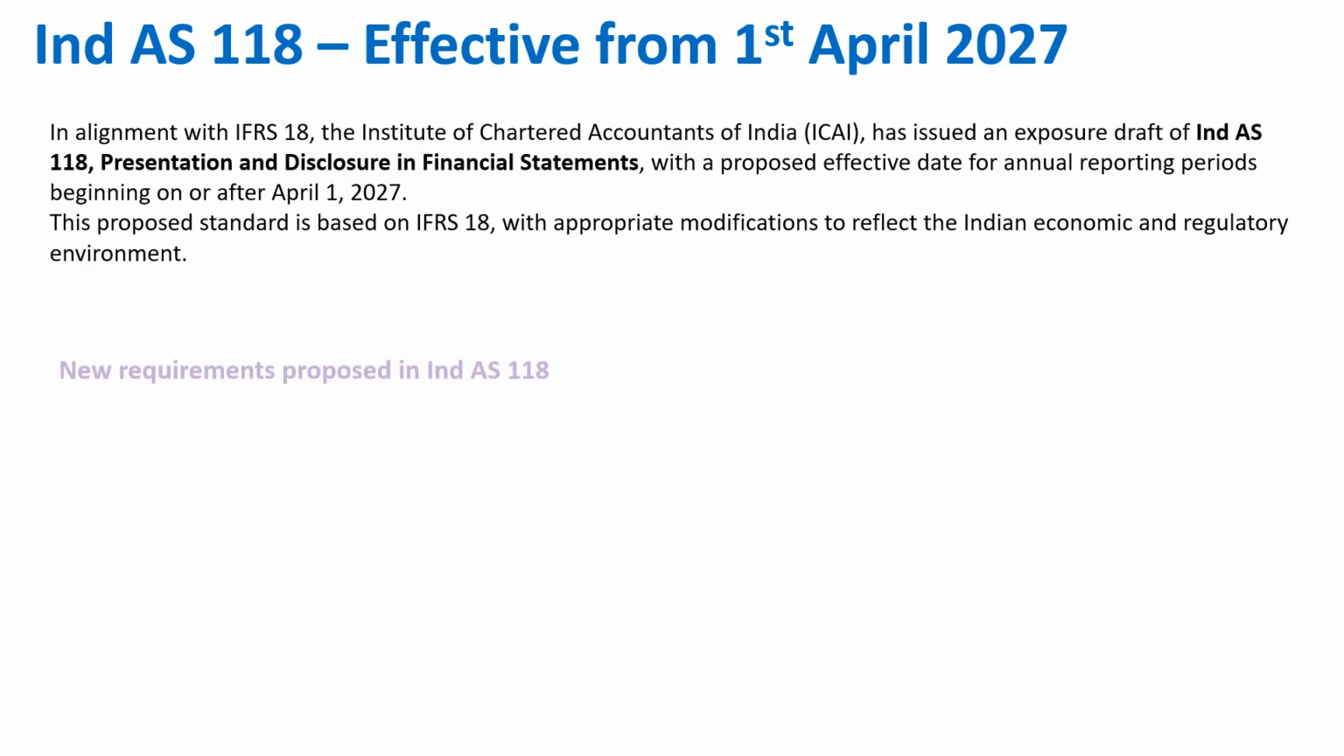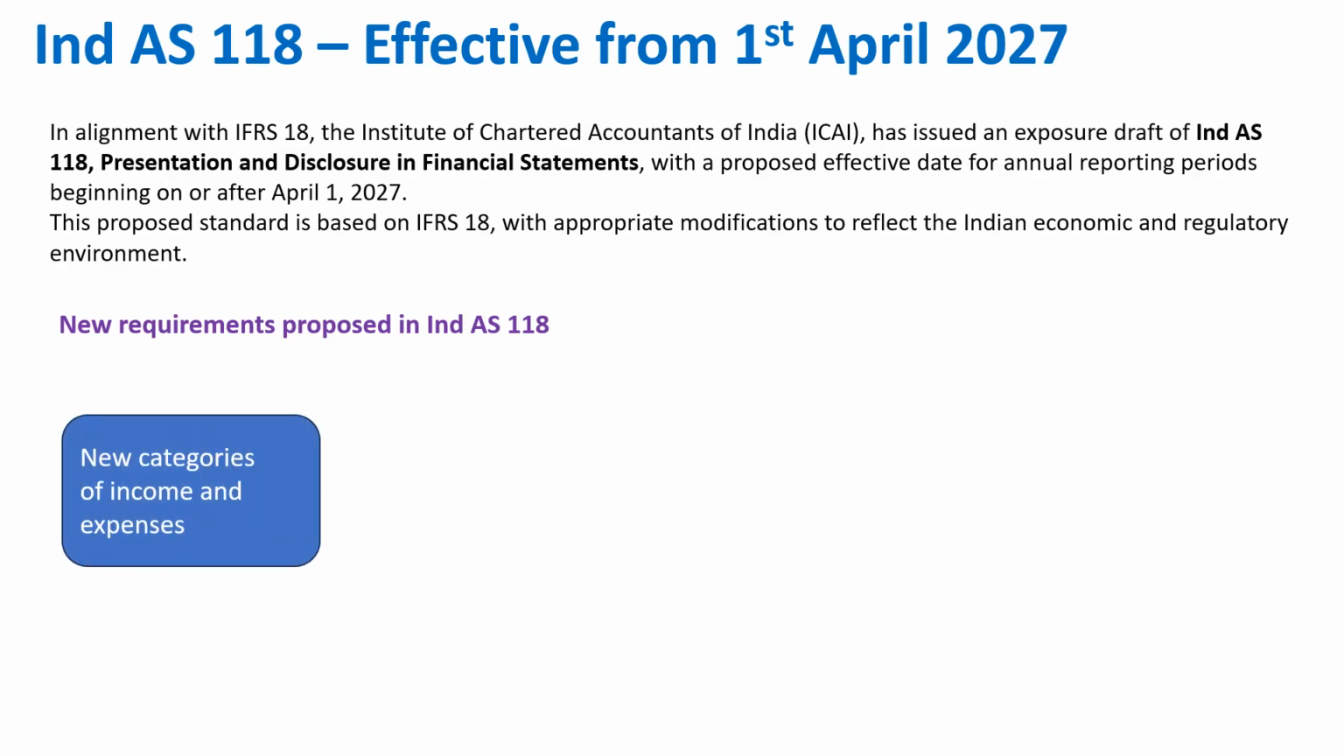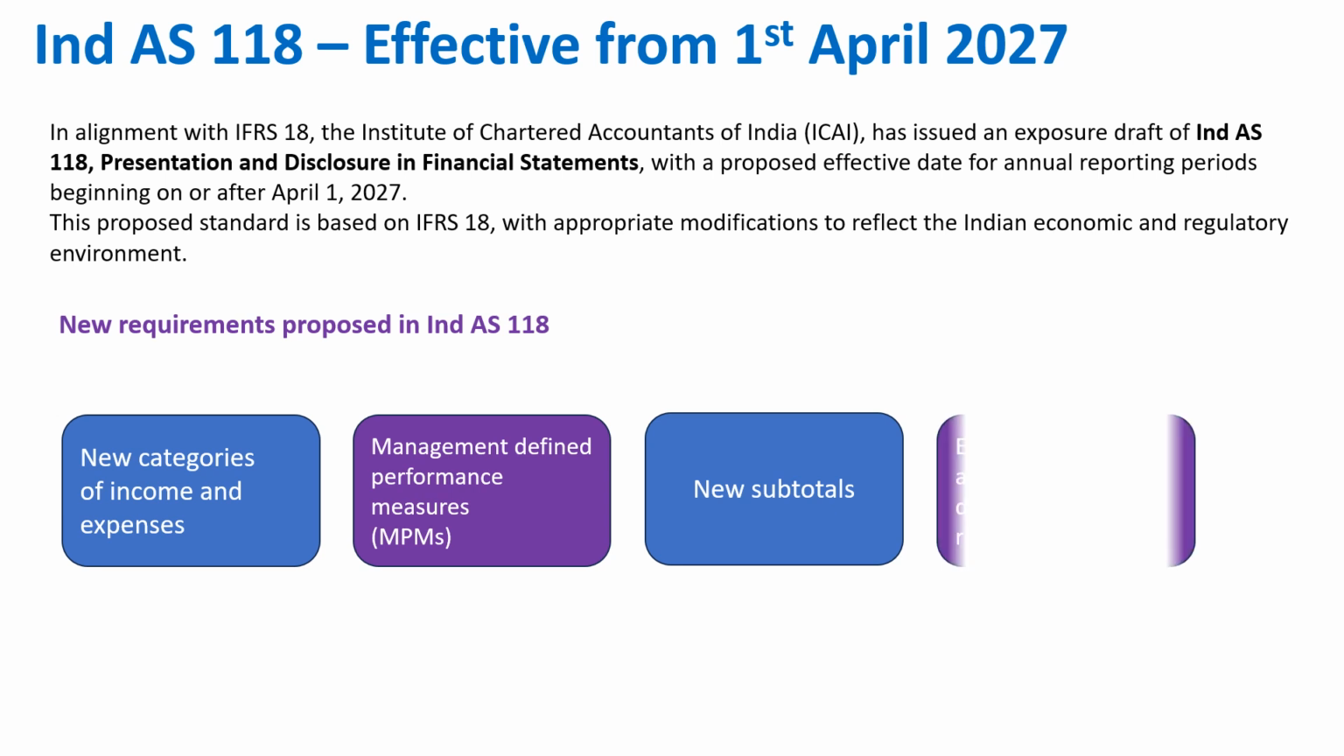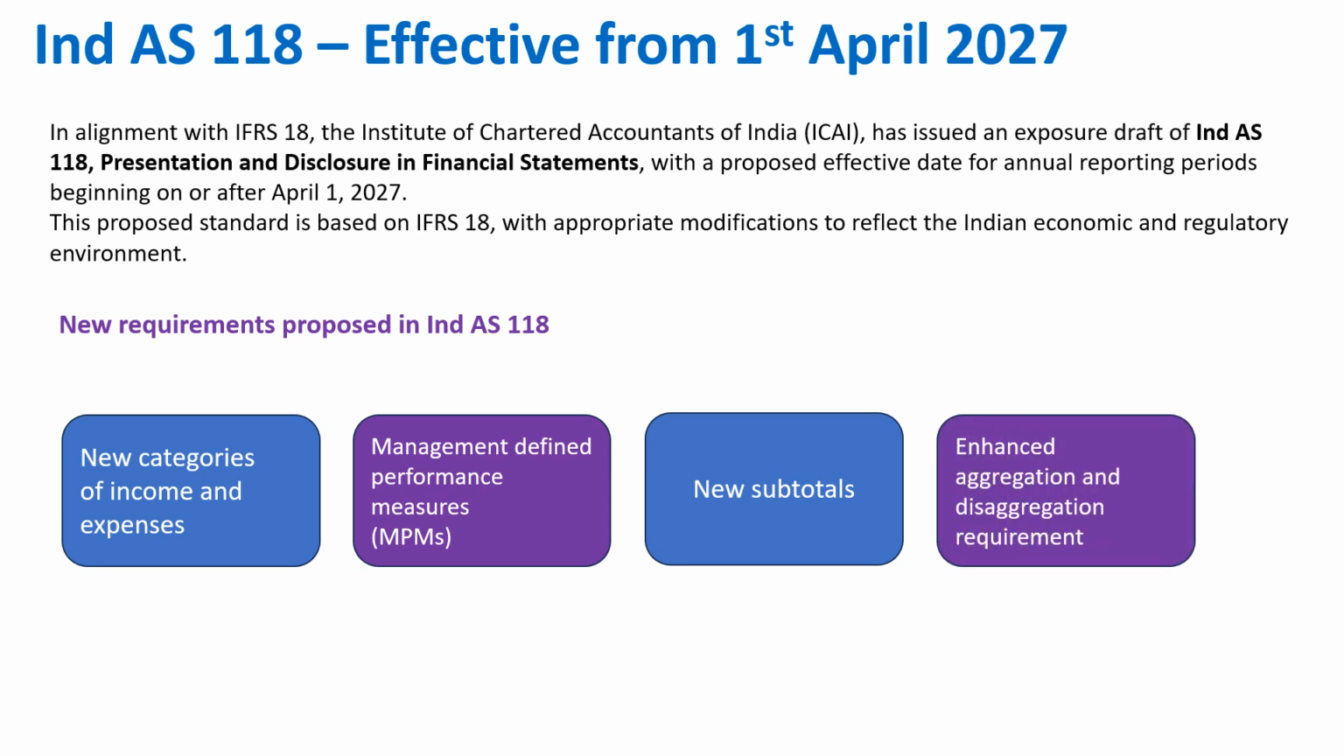Now, let's look into what new requirements are proposed in Ind AS 118. The first one is new categories of income and expenses. We'll do a deeper dive into this to understand what it means, but as bullet points, the first one is new categories of income and expenses. Second, management defined performance measures. Third, new subtotals. And the last is enhanced aggregation and disaggregation requirements.